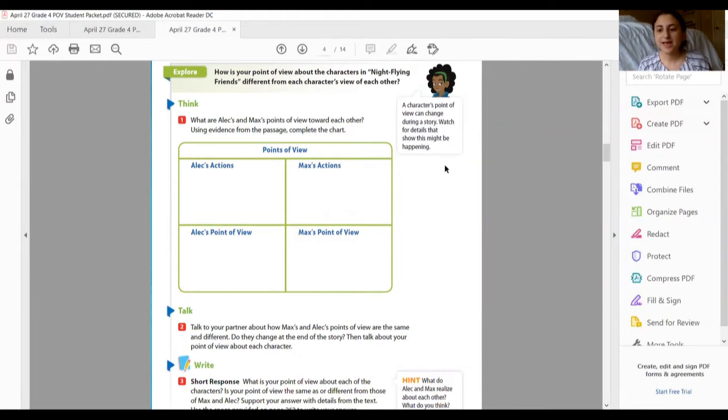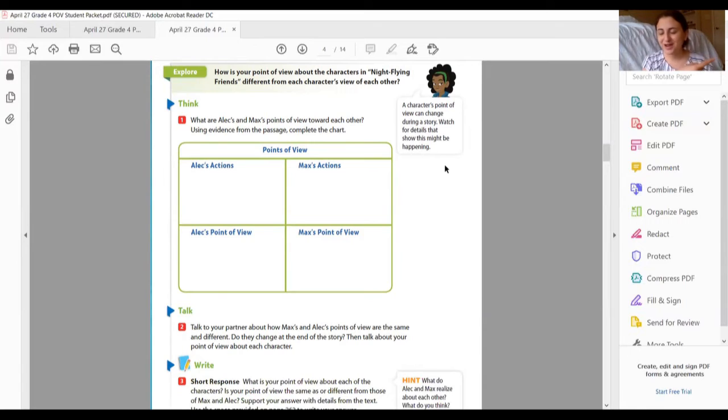So because Alec is the narrator, he's the one telling the story, he's describing the characters and the events from his own point of view. So the chart asks me to find text evidence that shows how Alec feels about Max, the other story character who happens to be a bat. The heading says to note Alex's actions, but I'm gonna note anything that Alex says, thinks, or does, as long as it gives me a clue about Alex's point of view toward Max. So at the beginning of the story, Alex said he's sitting on his branch, he's looking at everything. He says he's peacefully perched, right, on his favorite branch.